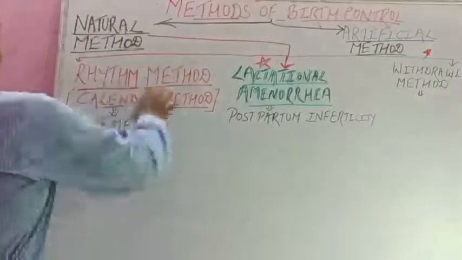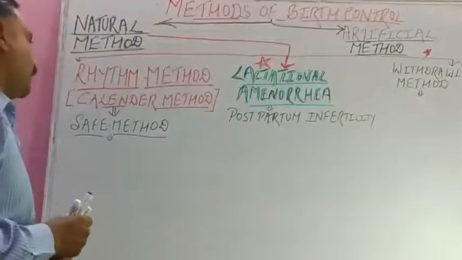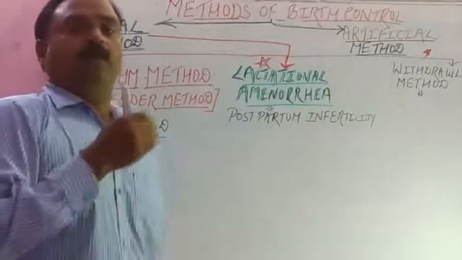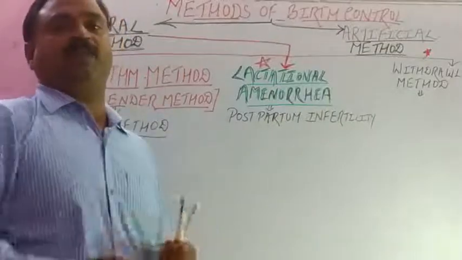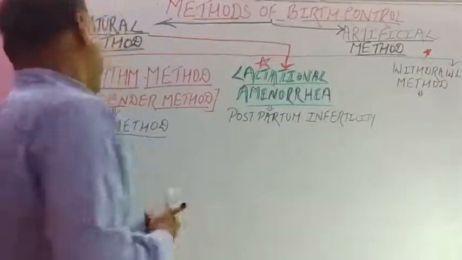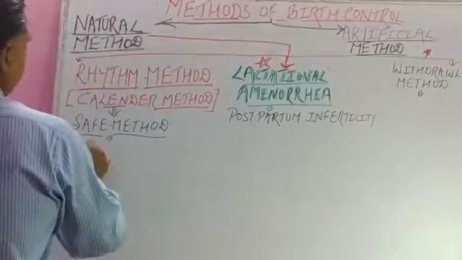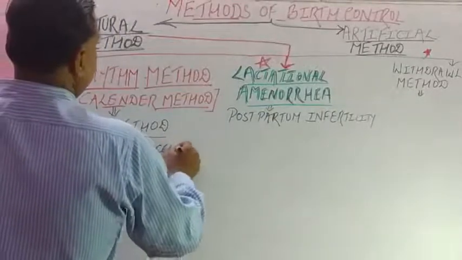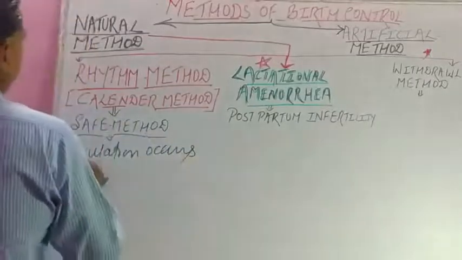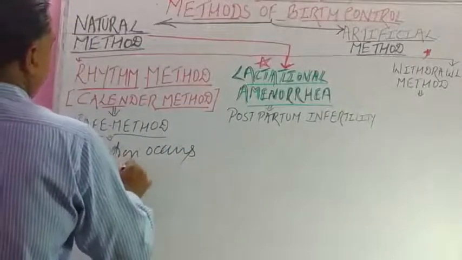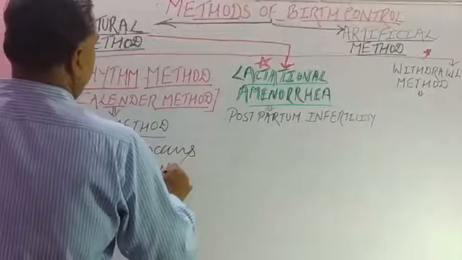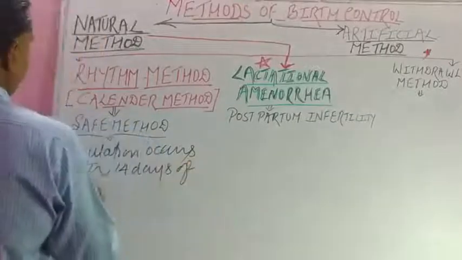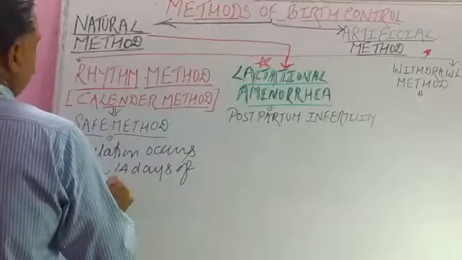Student, in the rhythm method, couples are aware of the day of ovulation after the menstrual cycle. Ovulation generally occurs near about 14 days after menstruation.